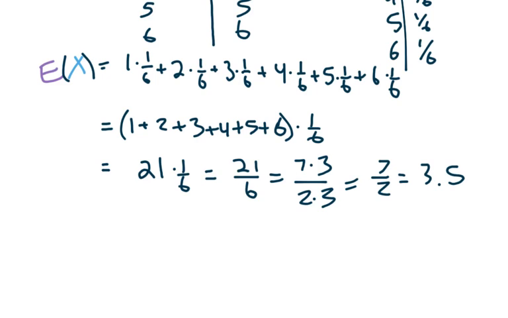So what does expected value mean? How do we interpret this? Now, we said this is a weighted average, right? Or a weighted mean average. So we think about what that means. The expected value for this random variable tells you in the long run, if you repeat this experiment over and over, what value of x are you likely to get on average?